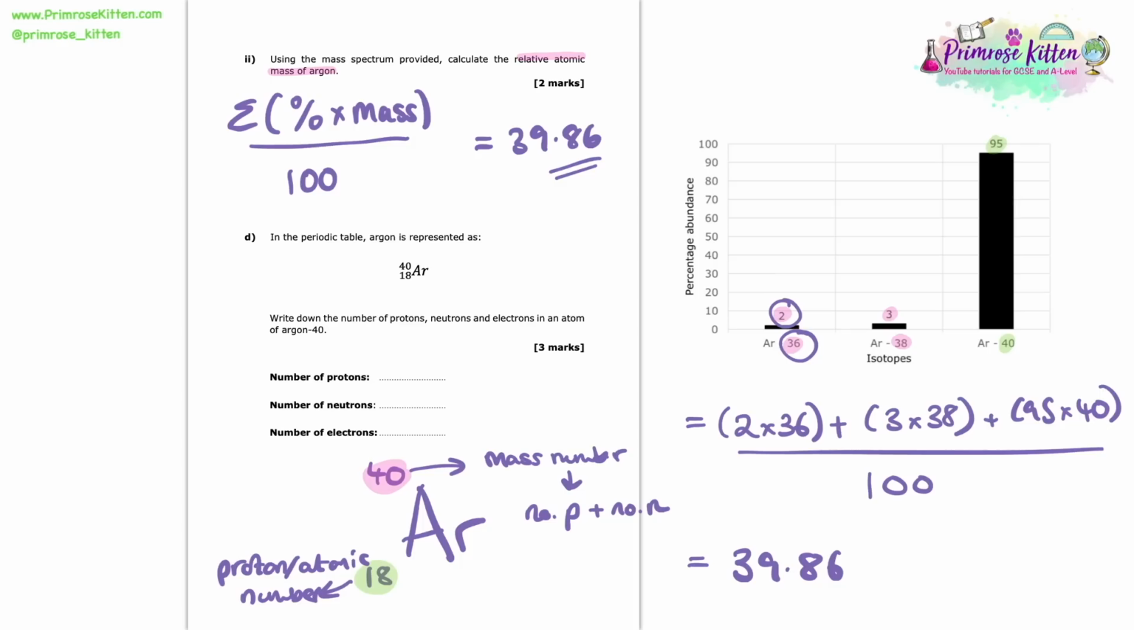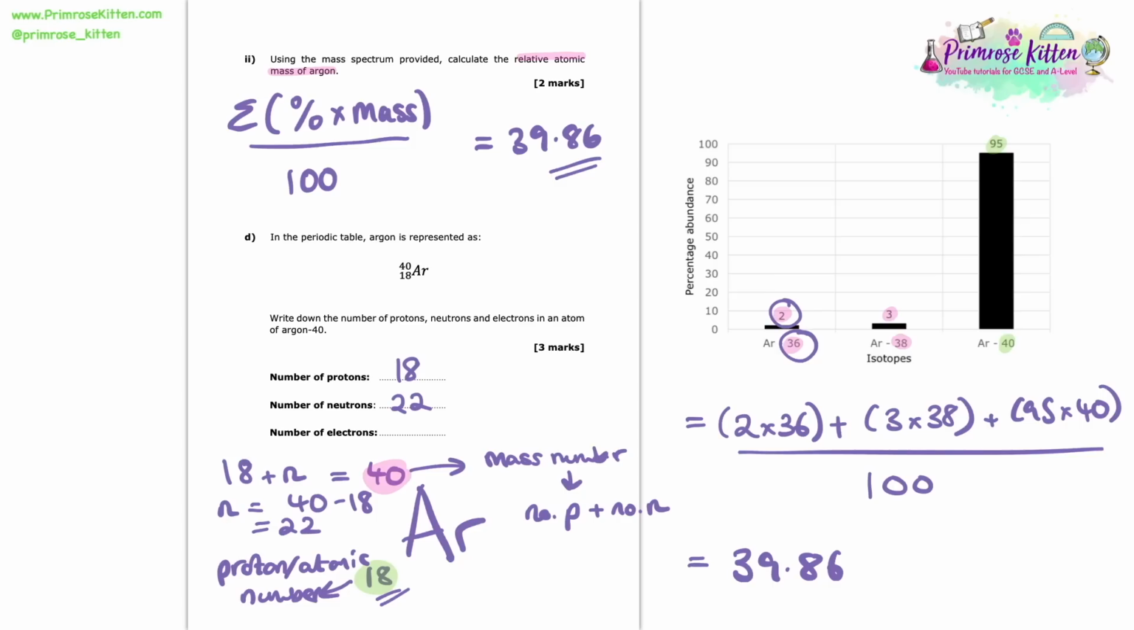So if we have a look at what we need to fill in here, we need to fill in the number of protons first. Well, we know that's 18 because we know that 18 is the proton number. So we can fill that in first. Next thing we need to fill in is the number of neutrons. And if we know that 40 is equal to the number of protons, which we've already said is 18, plus the number of neutrons, then to work out the number of neutrons, we simply need to do 40 minus 18. And so that gives us 22. So here we know that we have 22 neutrons.